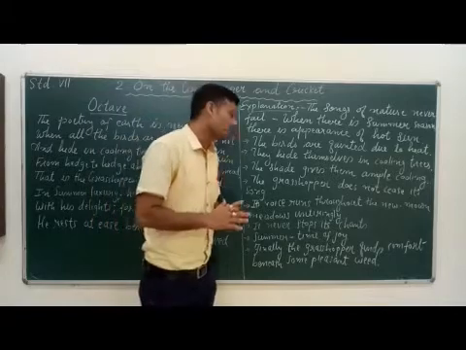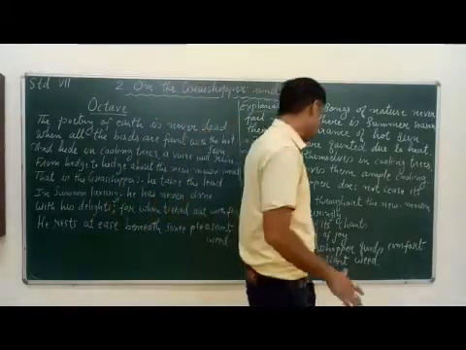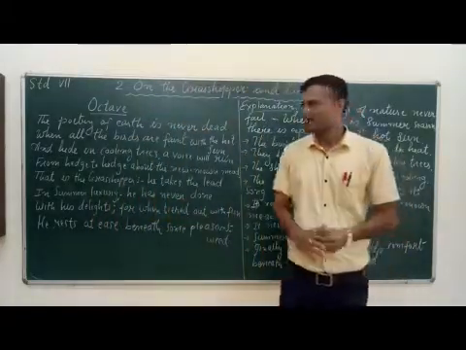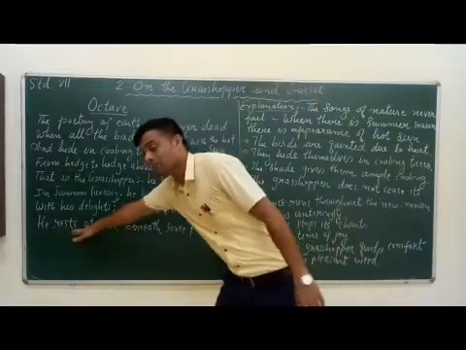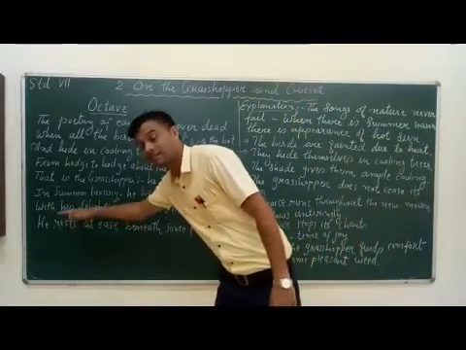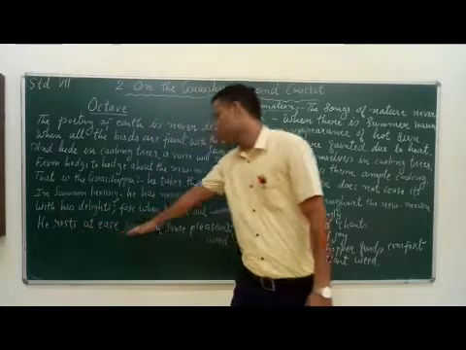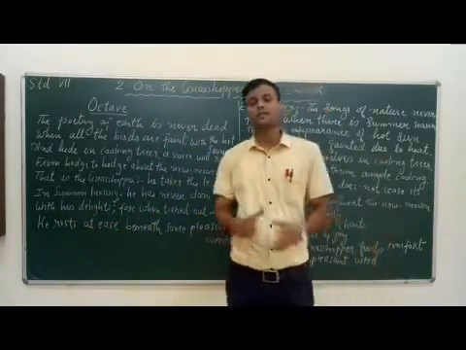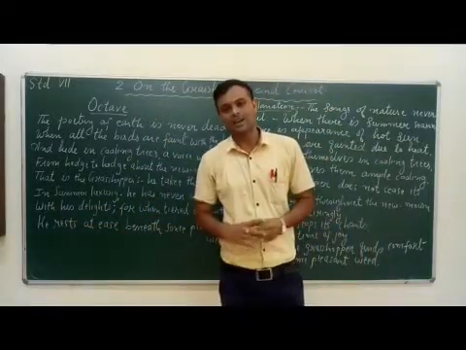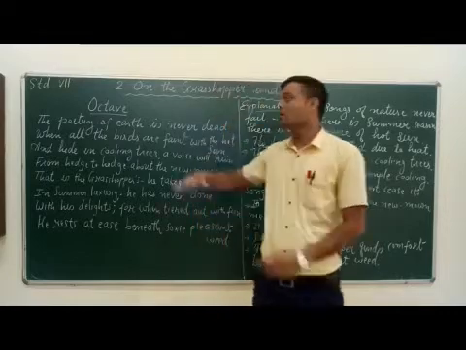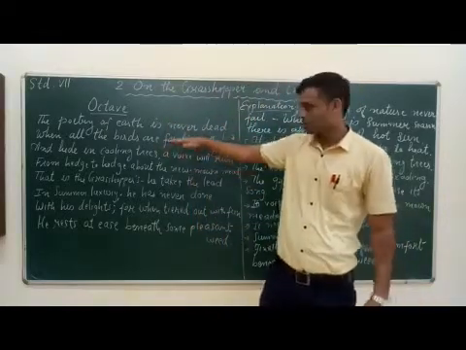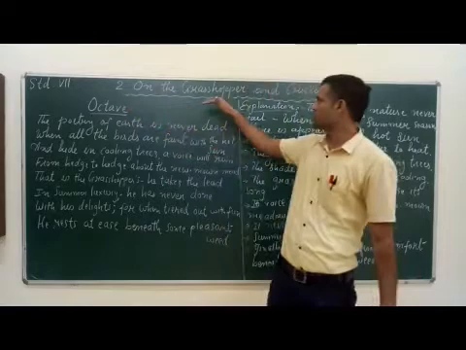Finally, the grasshopper finds comfort beneath some pleasant weed. At last, he, meaning the grasshopper, takes rest or finds comfort beneath some pleasant weed. This is the explanation, the paraphrase of the first stanza of the poem on the grasshopper.